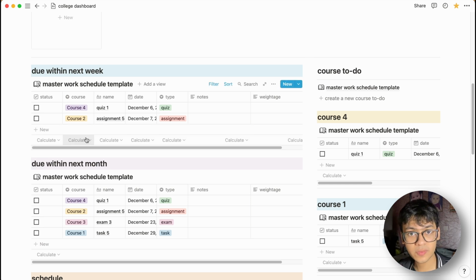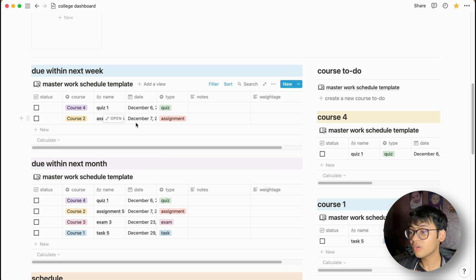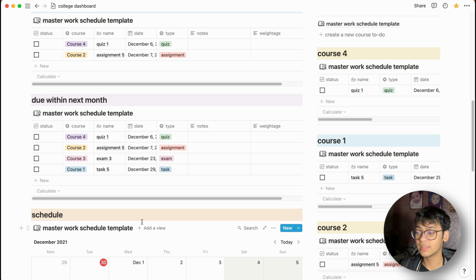Let's say you want to add a course 5. Alright, you want to add a 5th course, and you want to add assignments and tasks related to that. So how are you going to do that? Let's talk about that in the next section, which is the due dates section. So as I explained before, all the tasks here are filtered by the due date. Firstly, we have whatever's due within the next week, and then we have whatever's due within the next month.